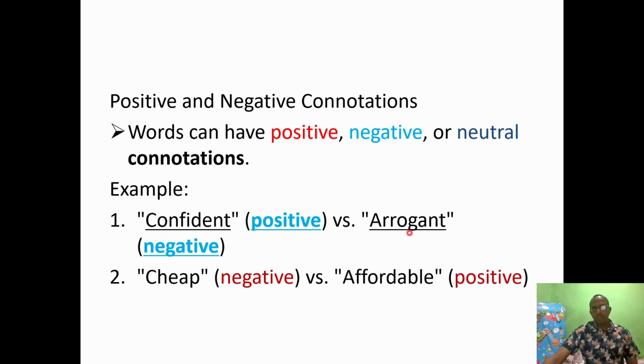And arrogant is someone who is disrespectful. And cheap is a word that has negative connotation. And affordable is positive connotation.